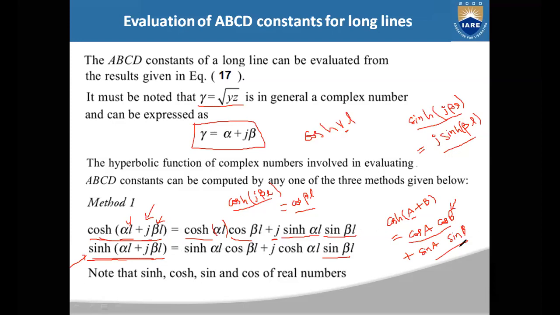How can you write this? Sinh of a plus b.